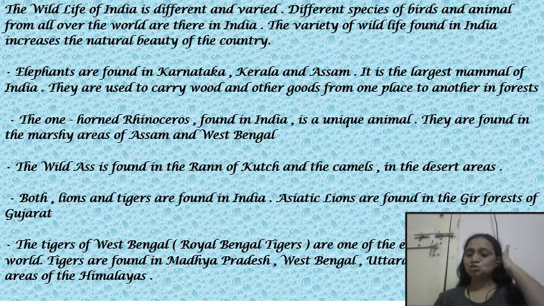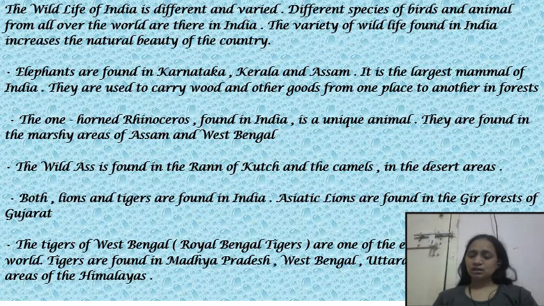It adds in the natural beauty of the country, and it is also promoting the tourism. Elephants are found in the Karnataka, Kerala and Assam. It is the largest mammal of India, and it is used to carry the woods and the goods from one place to another place. Then the one-horned rhinoceros found in India. It's an unique animal which only found in India, and they are found in the Assam and the West Bengal. The wild ass is found in the Rann of Kutch and the camels in the desert areas.